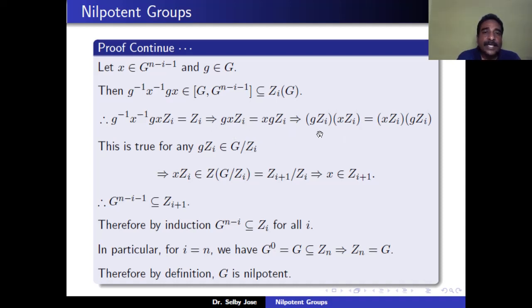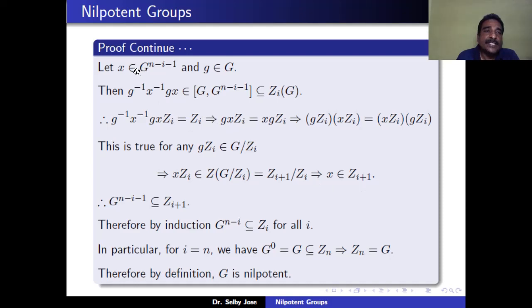That means the coset of g times coset of x is equal to coset of x times coset of g. This is true for any coset gZ_i belonging to G mod Z_i. That means that xZ_i commutes with every element of G mod Z_i. That means that xZ_i belongs to the center of G mod Z_i. But we know that the center of G mod Z_i is equal to Z_{i+1} mod Z_i. Therefore, xZ_i belongs to the quotient group Z_{i+1} mod Z_i. That means that x must belong to Z_{i+1}.